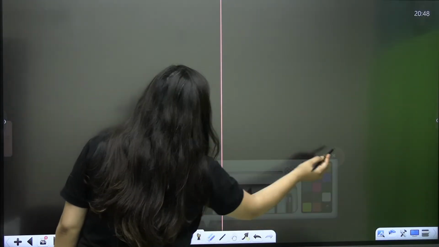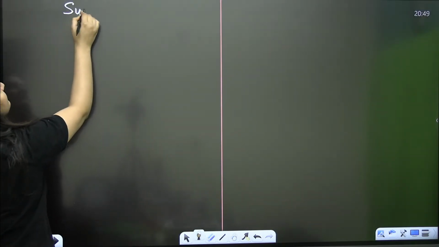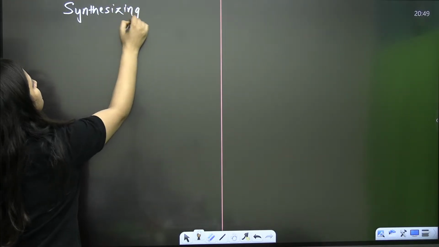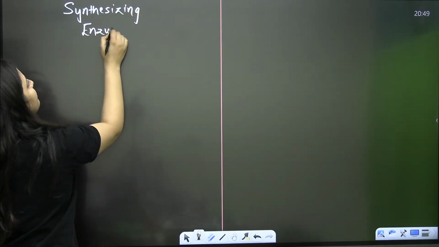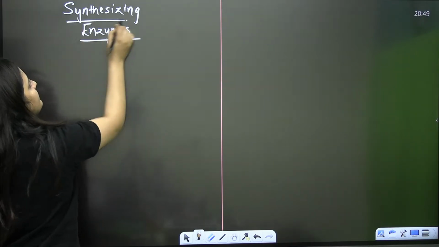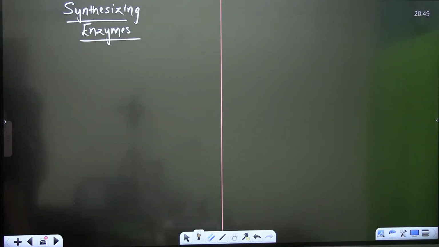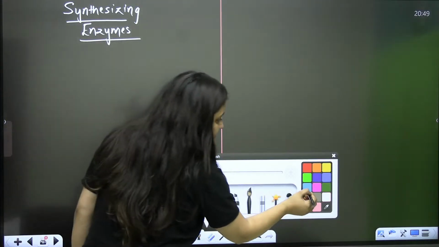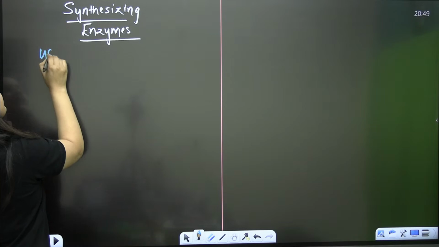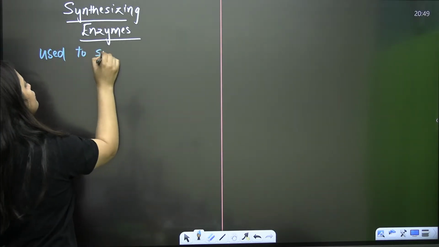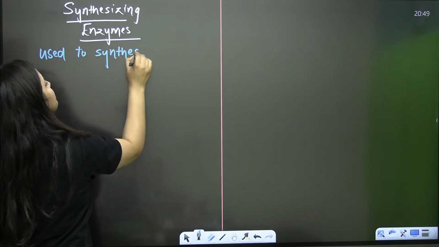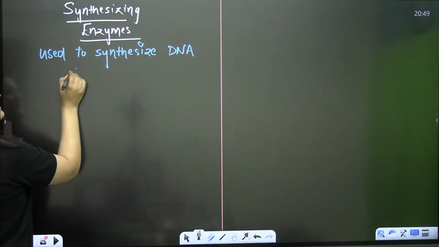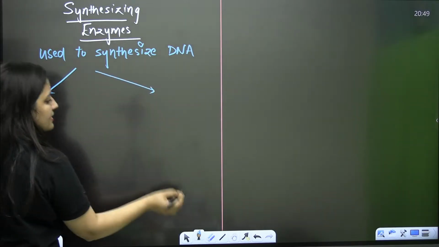Now, other than DNA ligase, we also have some synthesizing enzymes which are used in genetic engineering. Do you know that? The word is synthesizing enzyme, so they are used to synthesize DNA. They are used to synthesize DNA from a template. So we have two categories here.